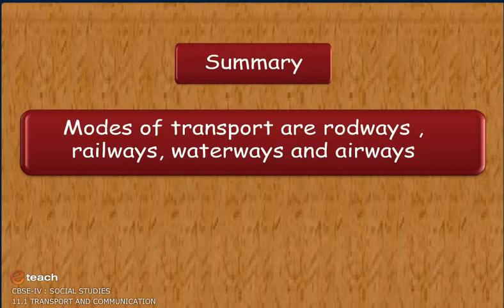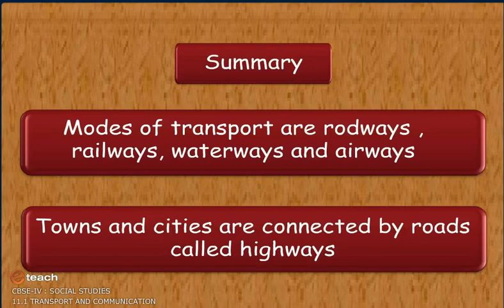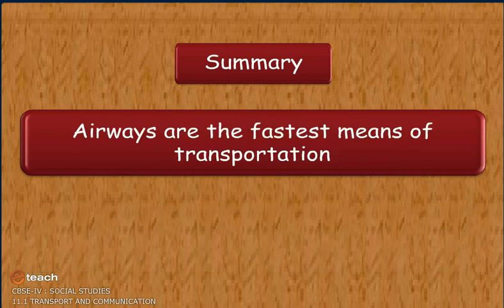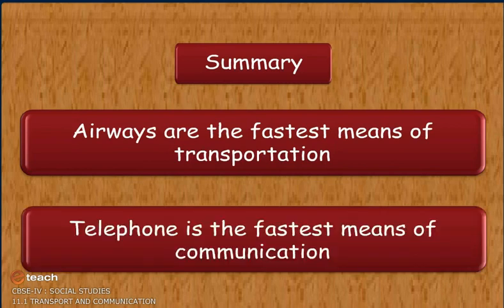Summary. Modes of transport are roadways, railways, waterways and airways. Towns and cities are connected by roads called highways. Airways are the fastest means of transportation. Telephone is the fastest means of communication.